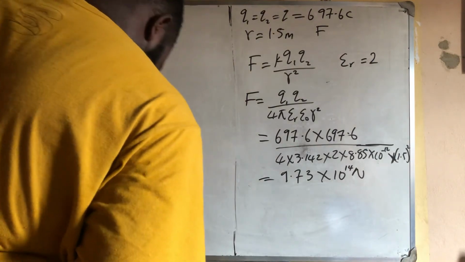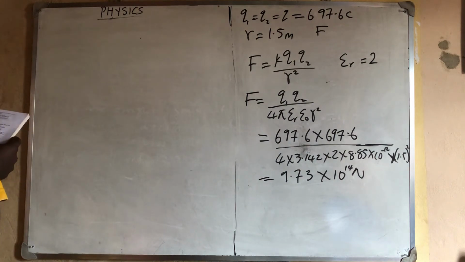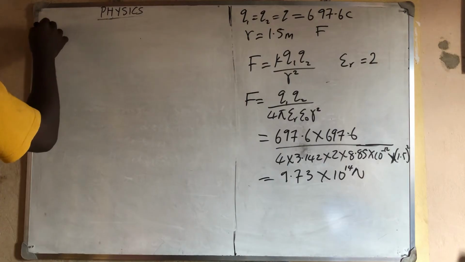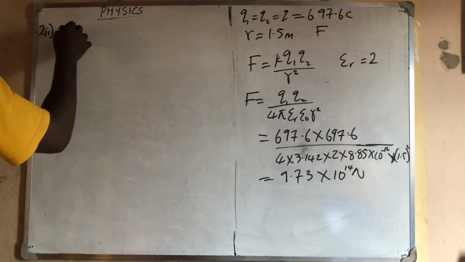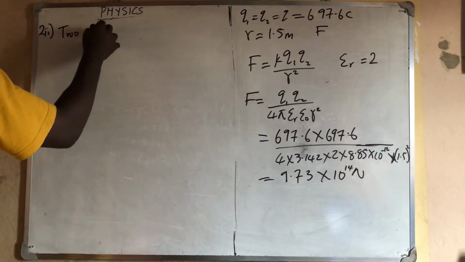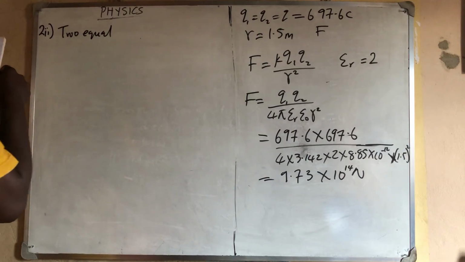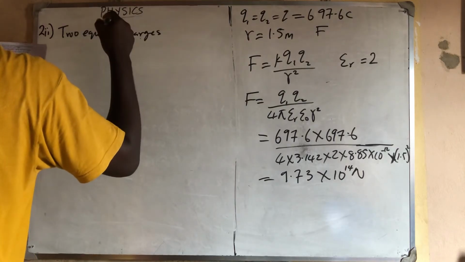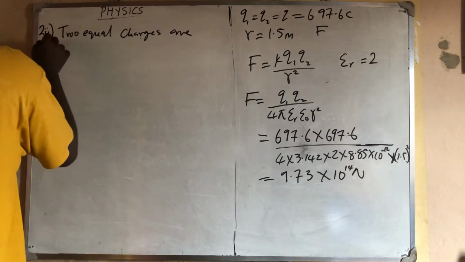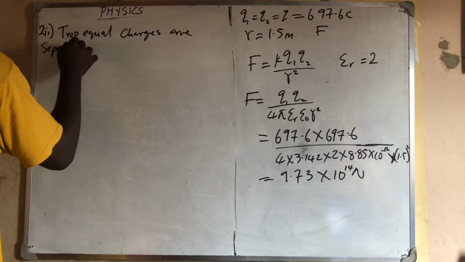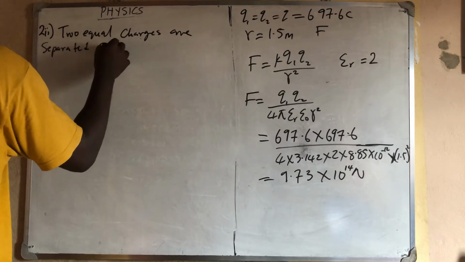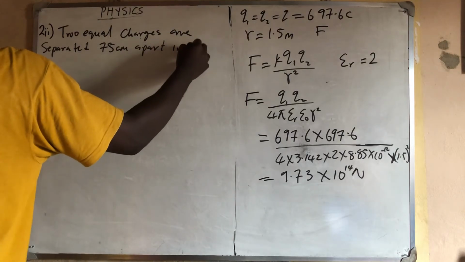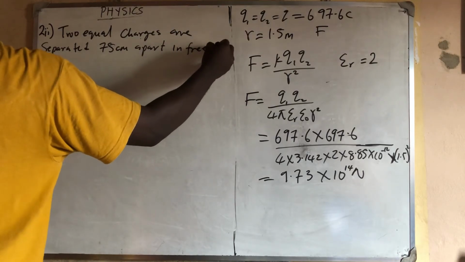So the next question, question number 2 part II, said two equal charges are separated 75 cm apart in free space, that is vacuum, in free air.